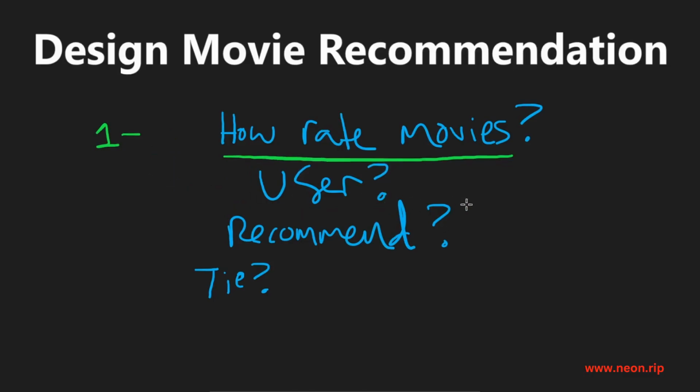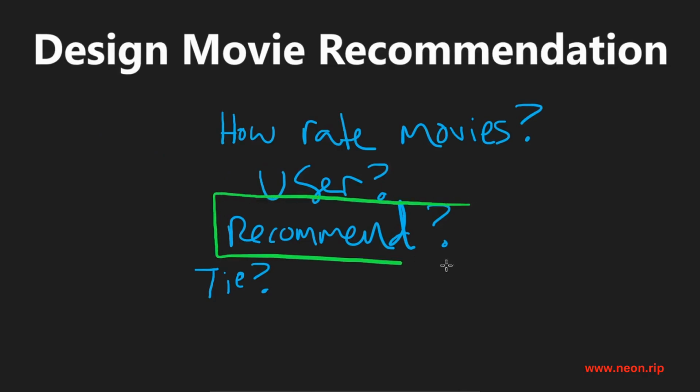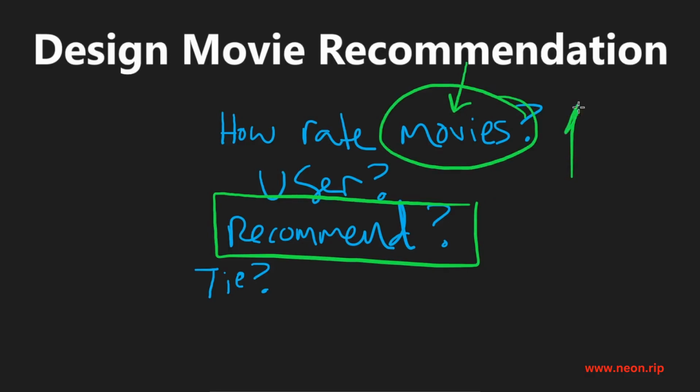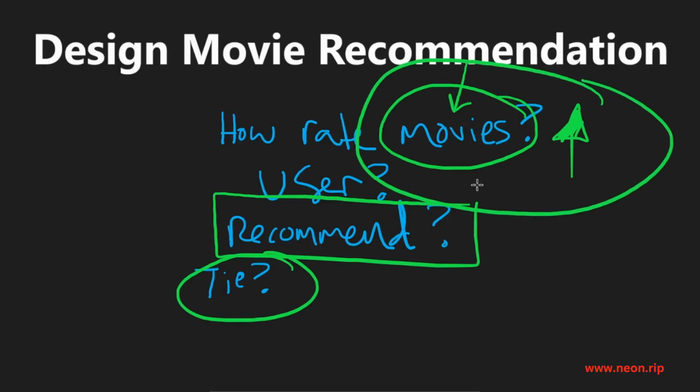The way we are going to recommend movies, we'll start with a simple case. If a user has not watched any movies, we don't have any data on them, so we can't really take any shortcuts. The easiest way to recommend a movie to them would just be to go through all of our list of ratings, find the movie with the highest average rating. If there's a tie, it doesn't really matter which one we return. For simplicity, let's just say that if there's a tie, we can return any of them. But for a new user, that's the simple case. We just return the highest rated movie on average.